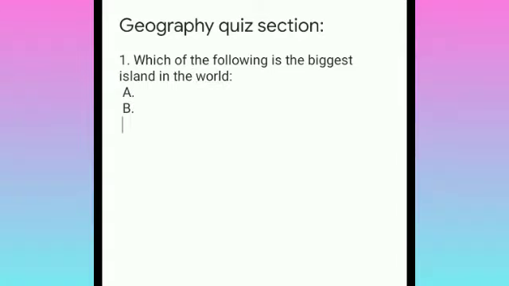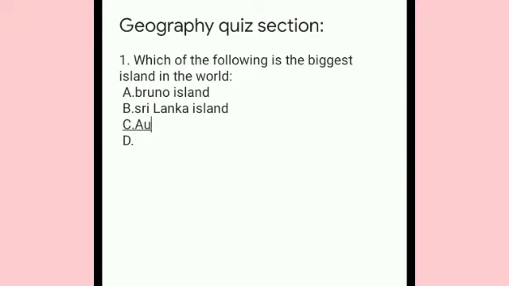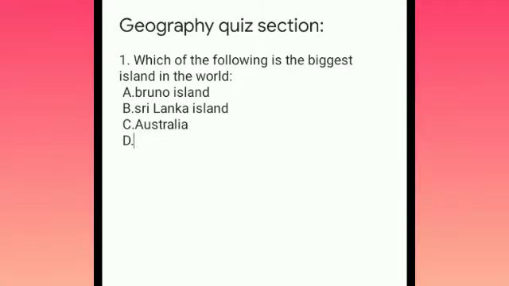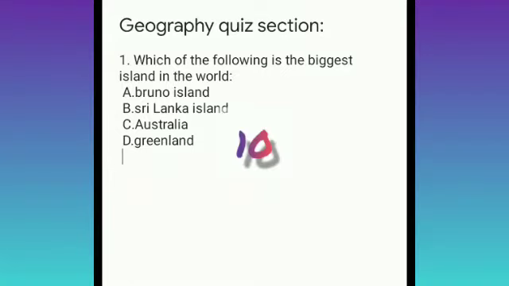So for your options, first one is Borneo Island, second one is Sri Lanka. Sri Lanka is also a country, Sri Lanka Island. And the third one is Australia, and the fourth one is Greenland. So your time starts now.